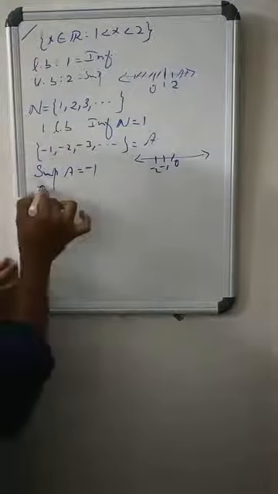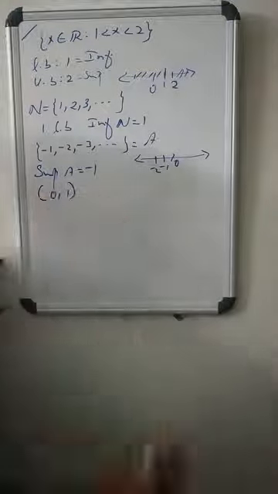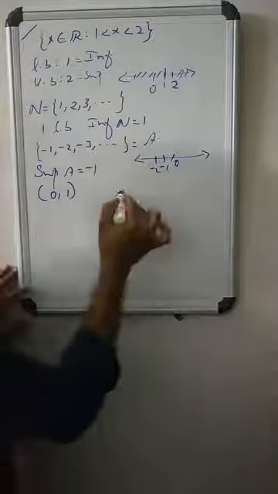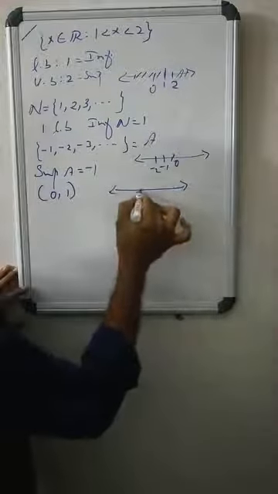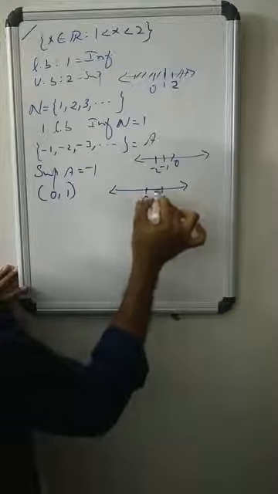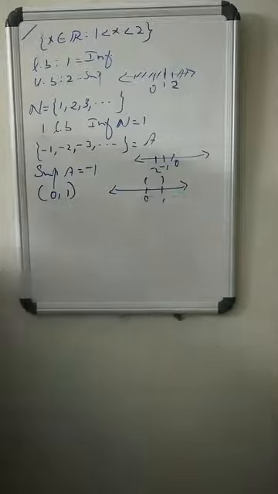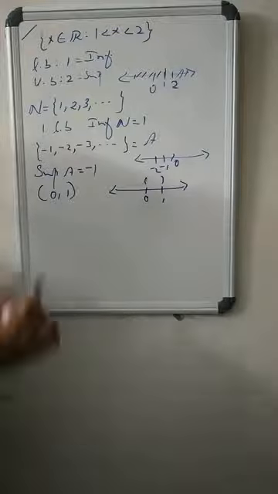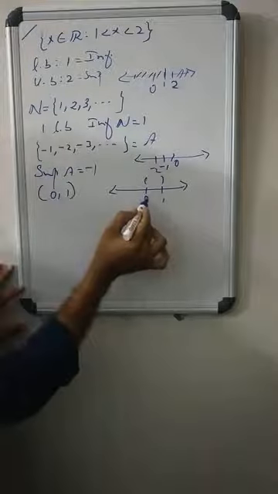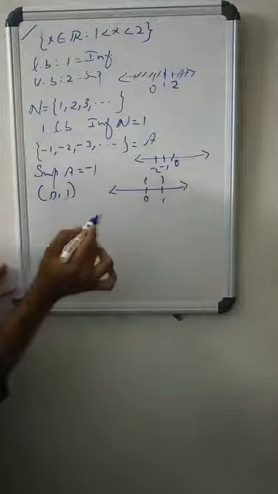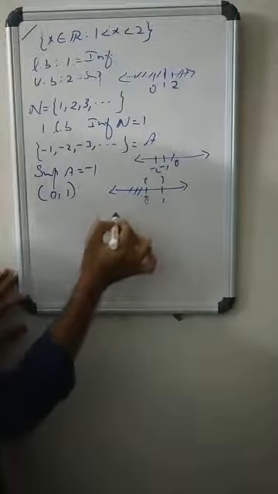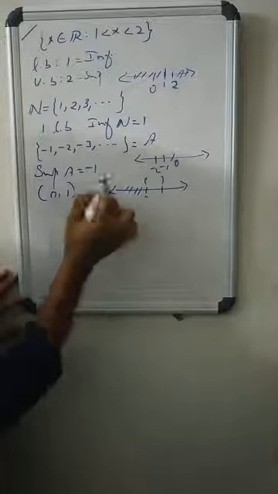What about the open interval (0, 1)? In the open interval (0, 1), 0 is a lower bound, and -1 is again a lower bound, -2 is a lower bound, whatever may be.